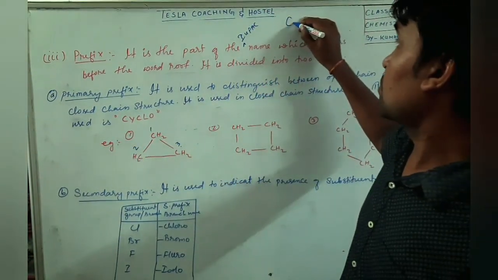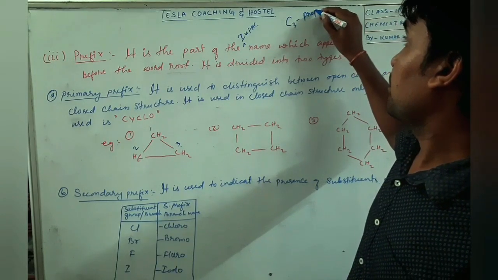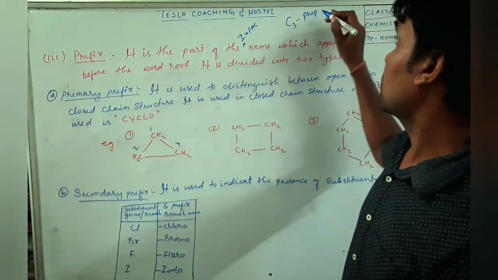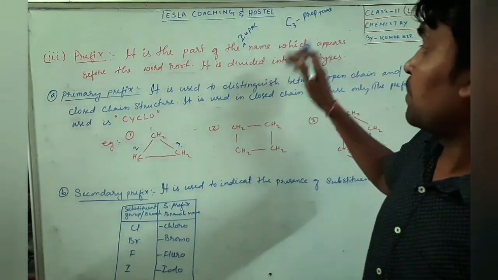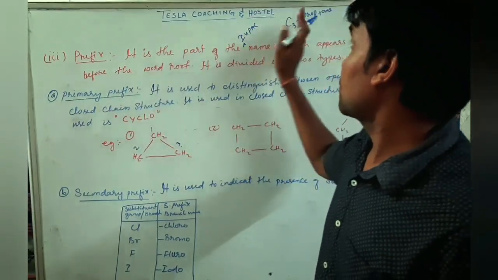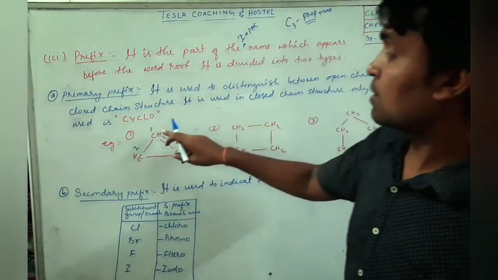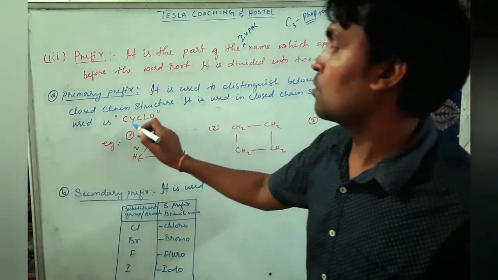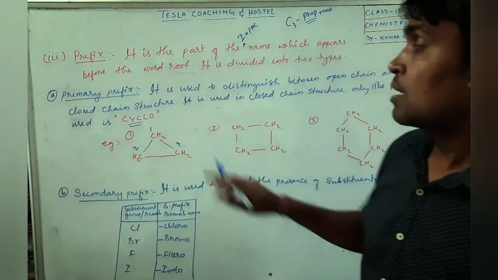For three carbons, what is our word root? Prop. And all are single bonds, so the last part is ane. But the primary prefix is used before the word root, and it is a closed structure, so the primary prefix we use is cyclo.